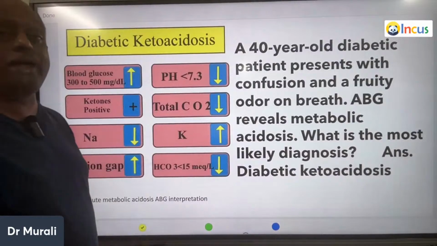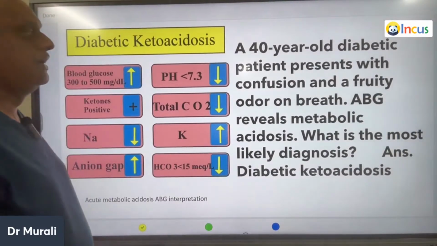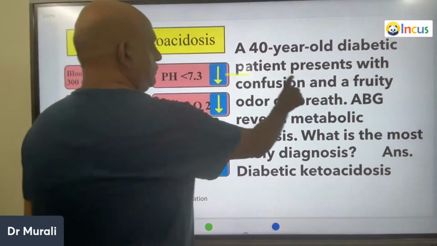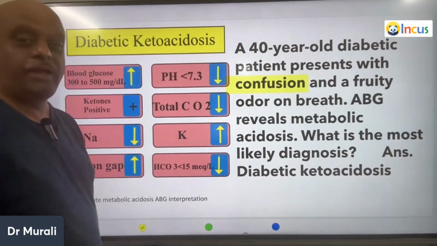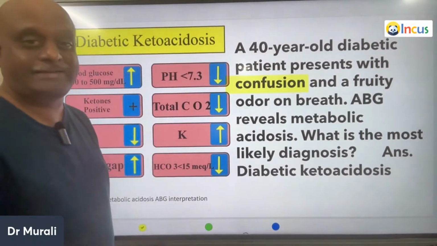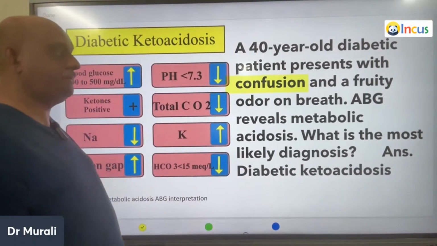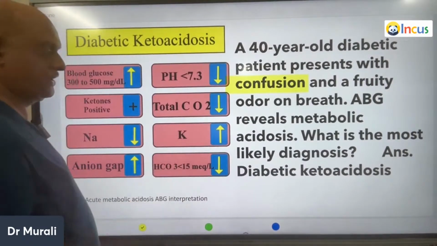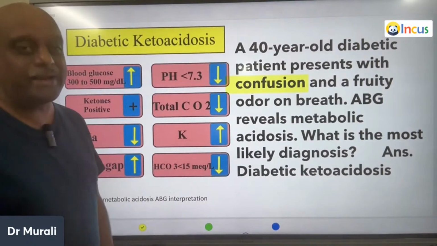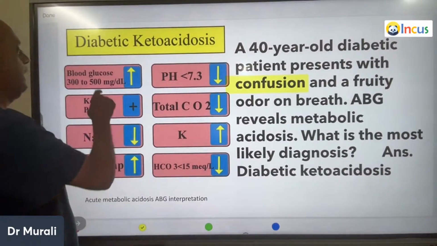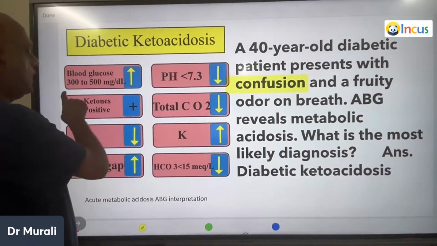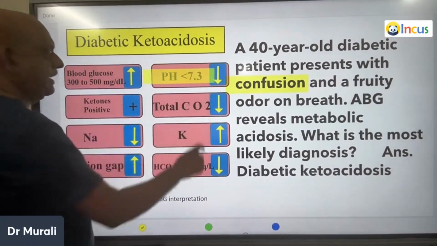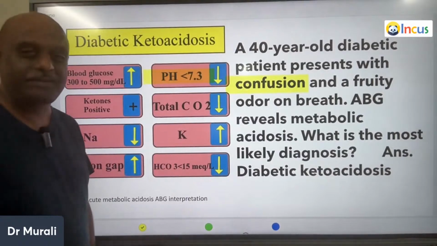Now a 40-year-old diabetic patient presents with confusion, a fruity odor of the breath, and the ABG is showing metabolic acidosis. So how do you make a diagnosis of diabetic ketoacidosis? It typically leads to high anion gap metabolic acidosis, pH less than 7.3.